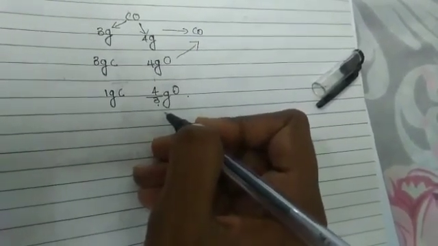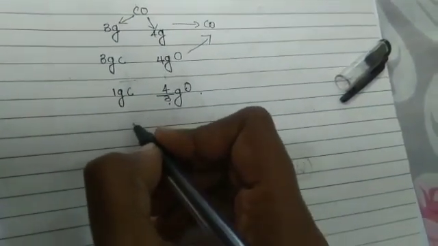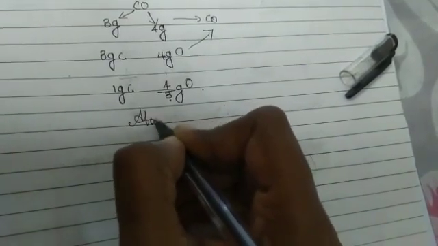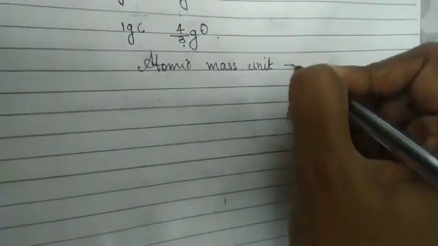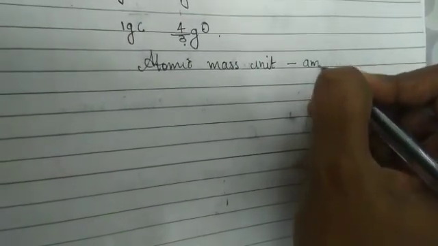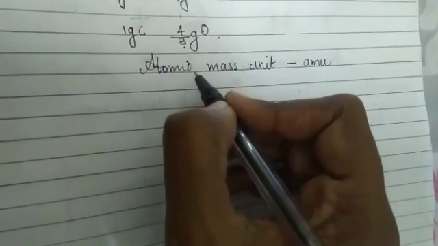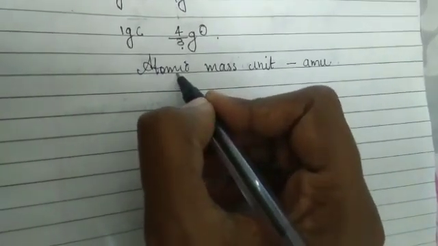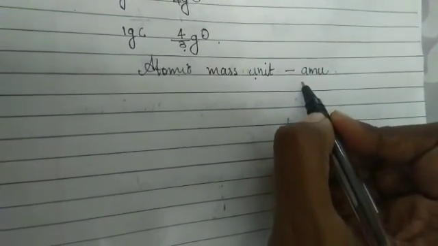Okay, we know that there are units for length, mass, all that, isn't it? So for atomic mass, they defined a unit called atomic mass unit, abbreviated as AMU.